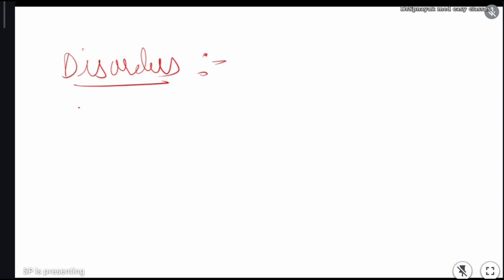See, in disorders of joints, there are certain diseases. Always remember, there is one disease called osteoarthritis. This will come for 2 marks. Always remember, for disorders of joints, you can expect a question for 2 marks. Osteoarthritis.